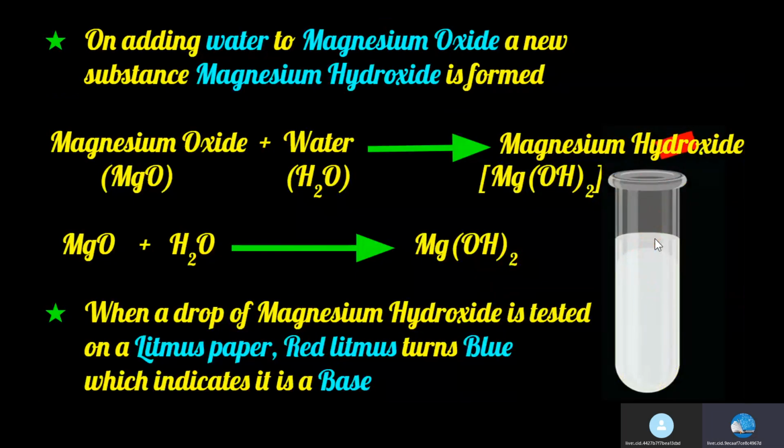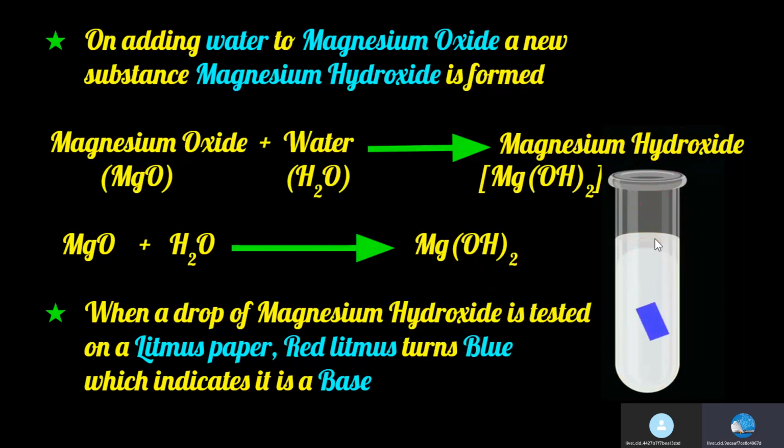When magnesium oxide is dissolved in water, a new substance called magnesium hydroxide is formed. The equation is magnesium oxide, MgO, plus water, H2O, gives rise to magnesium hydroxide, Mg(OH)2. And the balanced equation is MgO plus H2O gives rise to Mg(OH)2.